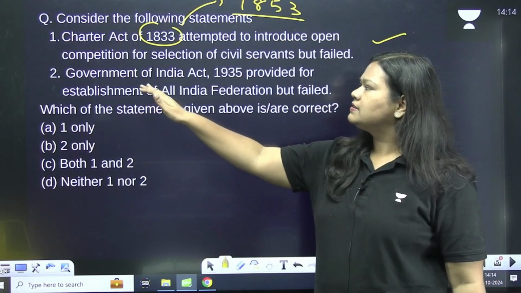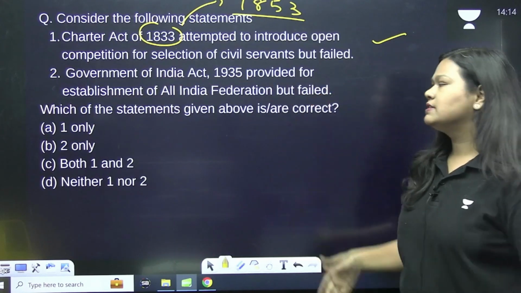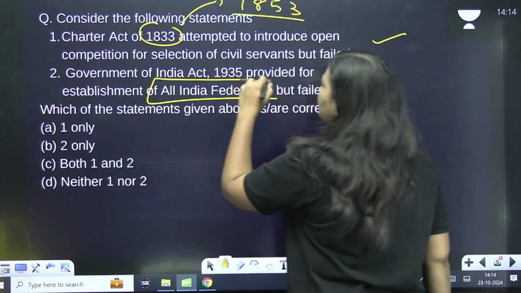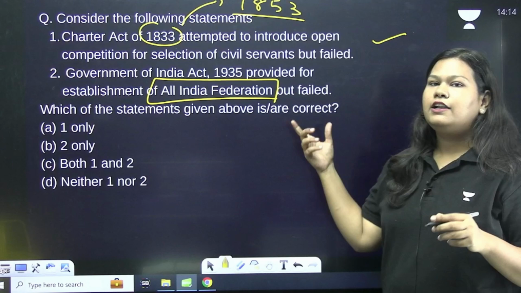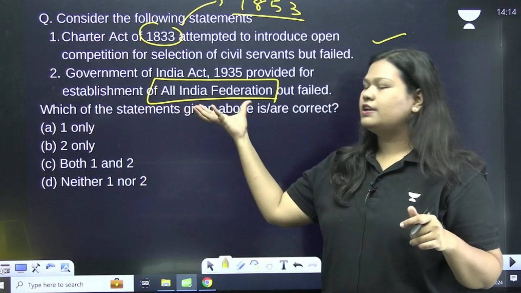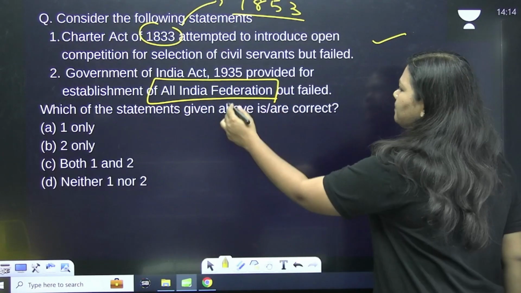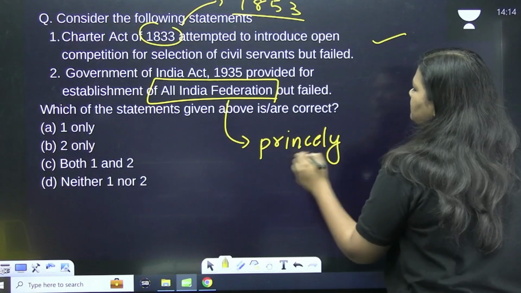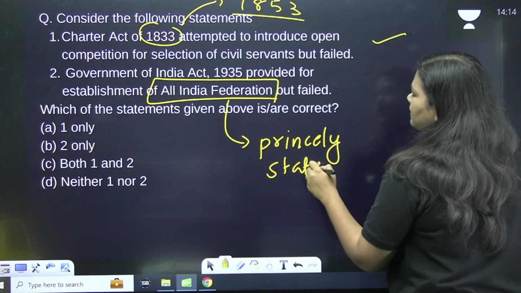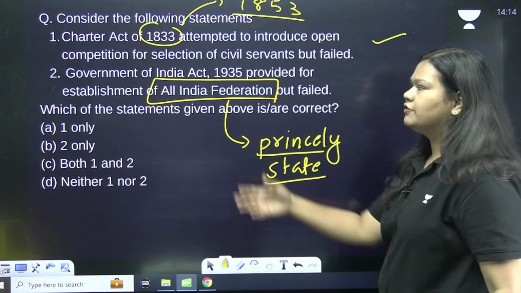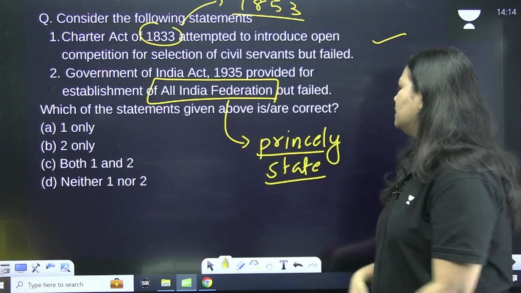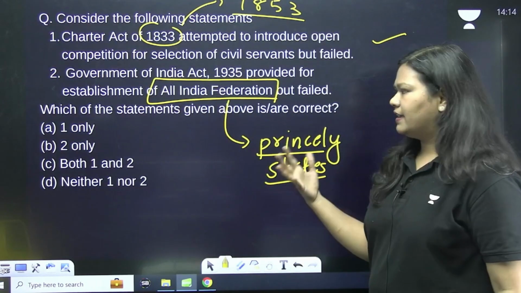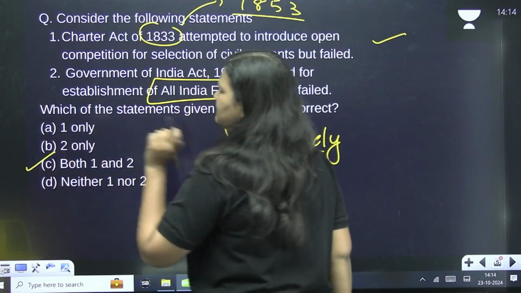The next option is Government of India Act 1935 provided for establishment of All India Federation. This is also true, and it failed to achieve it because the All India Federation was not joined by princely states. Hence, All India Federation never came into existence by Government of India Act 1935. So both of these statements are correct. The correct answer for this one is C.